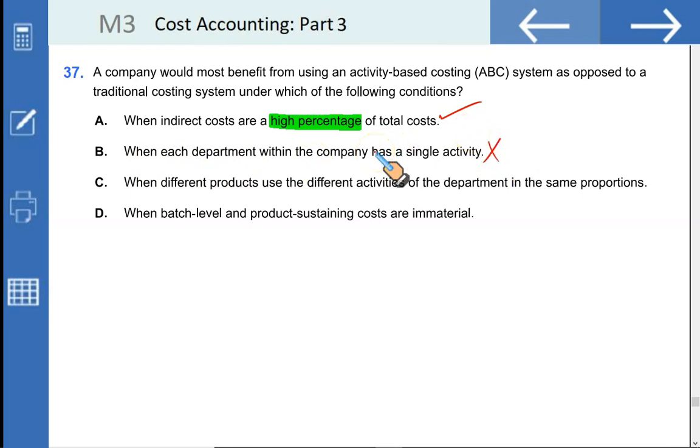No need for going into detailed cost allocations. When different products use the different activities of the department in the same proportion, no need for ABC. Batch level and product sustaining costs are normally a major part of the production cost. When they are immaterial, there is no point in using ABC, so option D is out. So we got our answer, A.